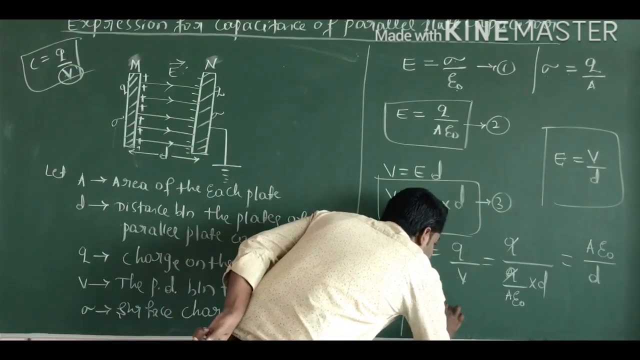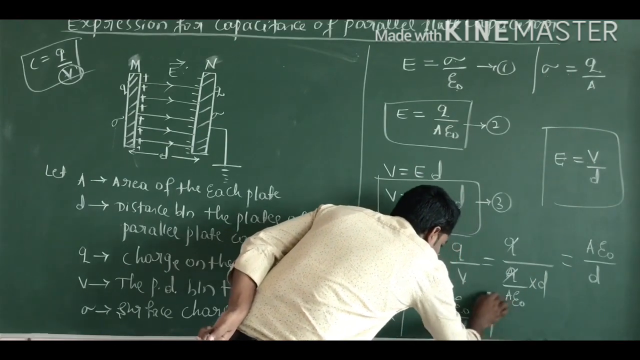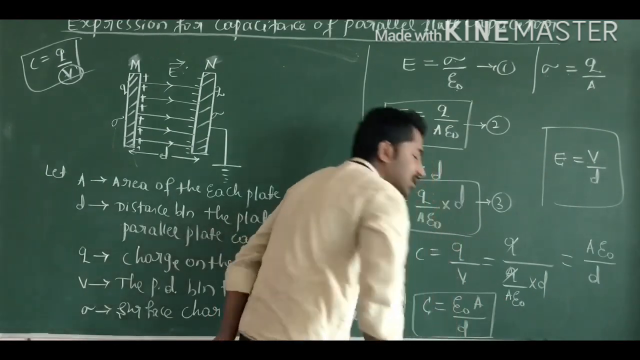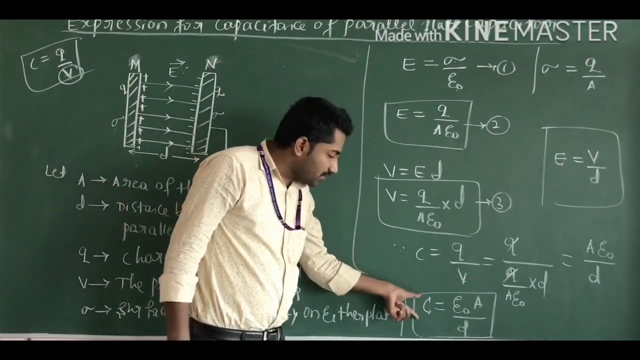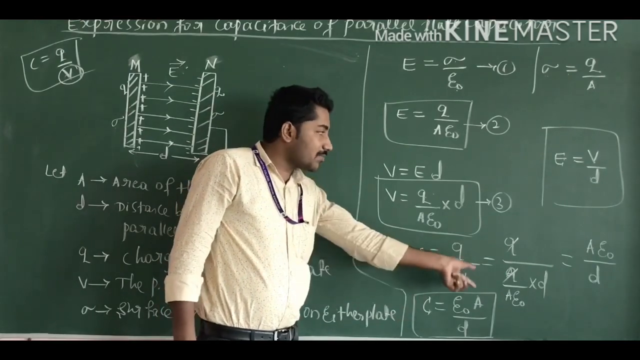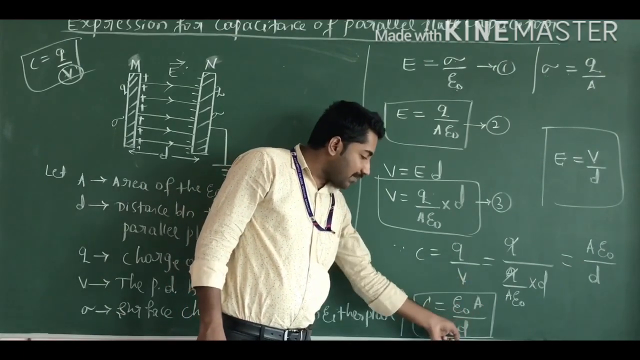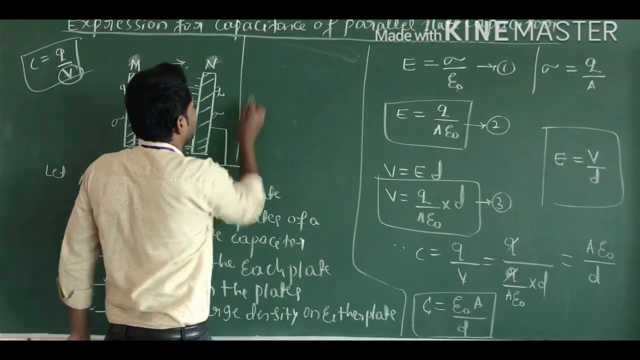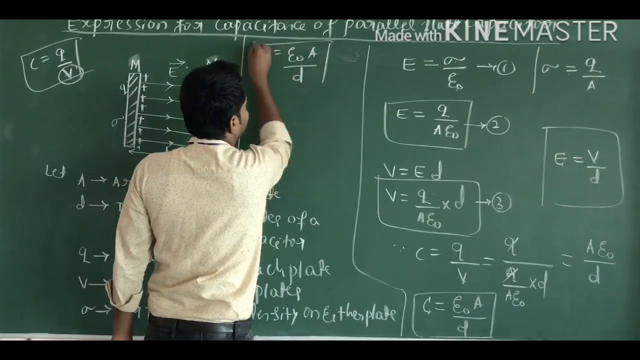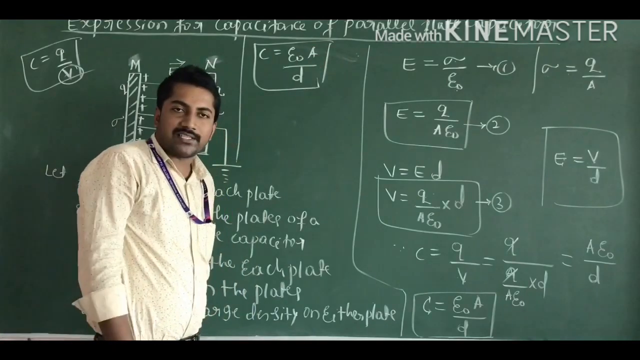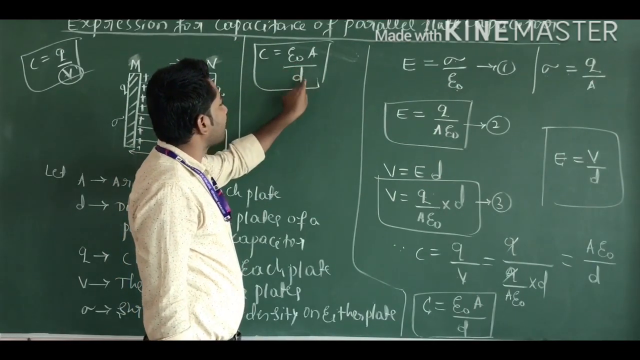That is, C is equal to epsilon naught into A divided by D, which is the final equation for the capacitance of a parallel plate capacitor, or the expression for the capacitance of a parallel plate capacitor. This equation is C is equal to epsilon naught into A divided by D.